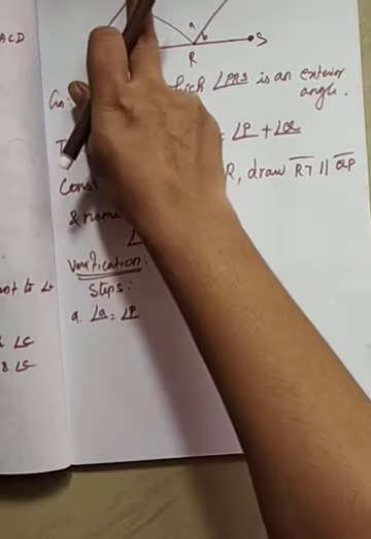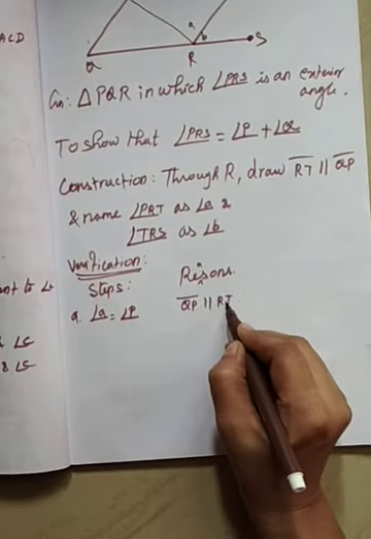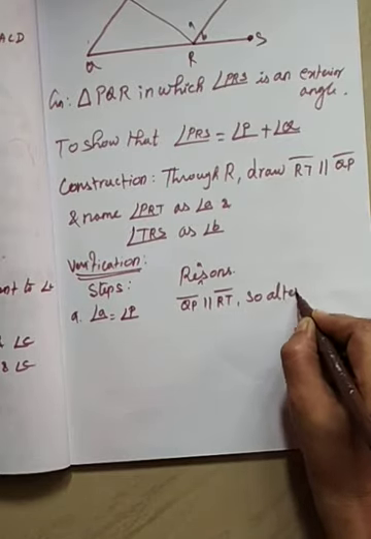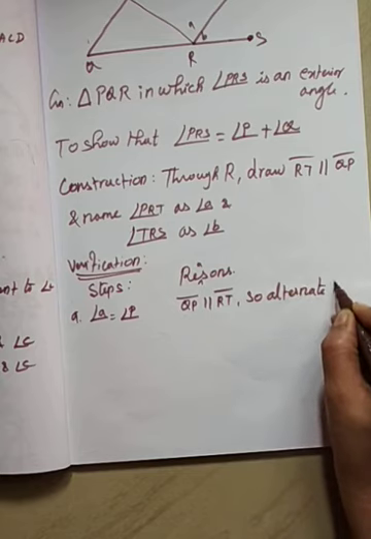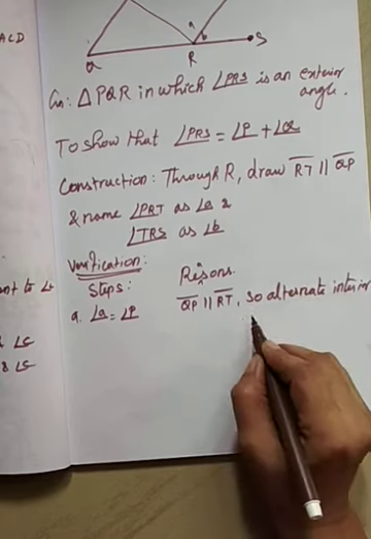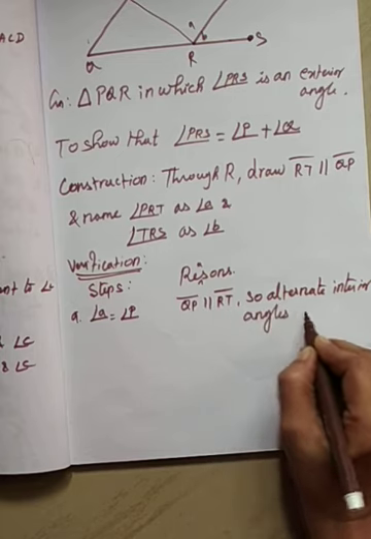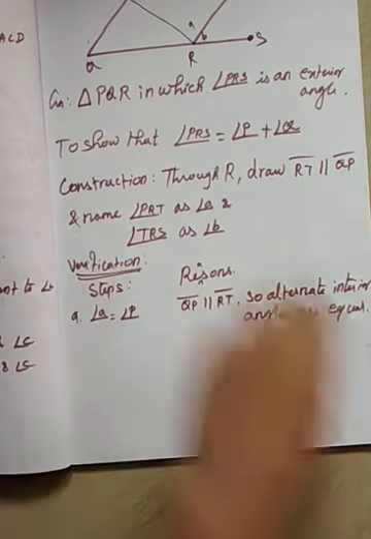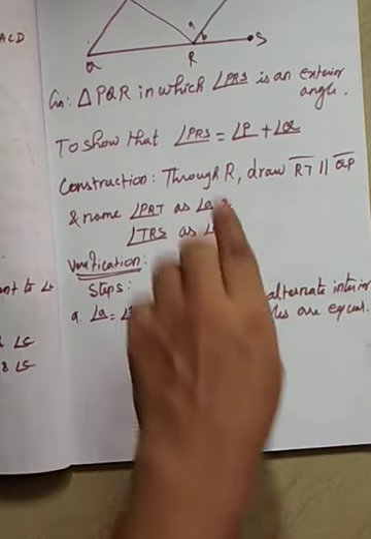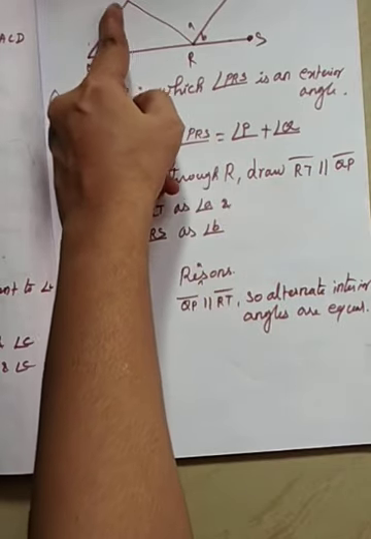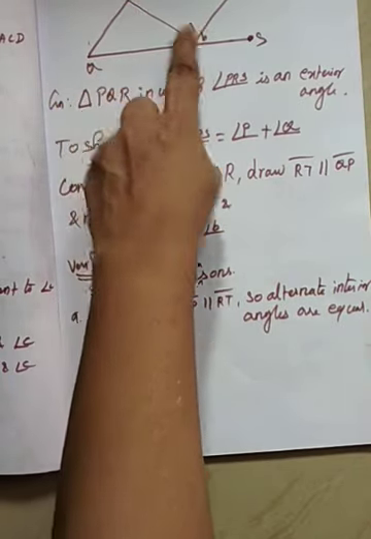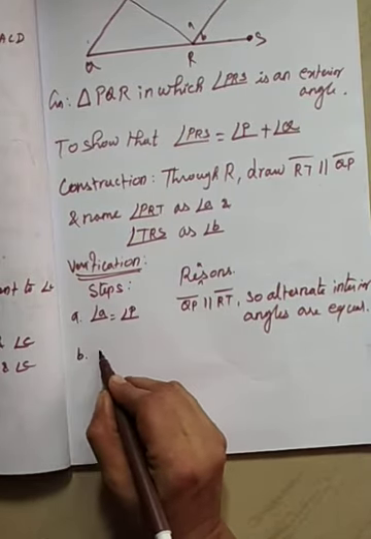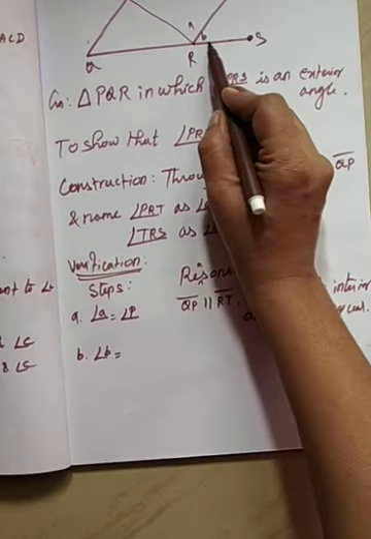QP is parallel to RT, so alternate interior angles are equal. See, alternate interior angles are equal. Okay, and then see the next one. Angle B is nothing but angle Q.